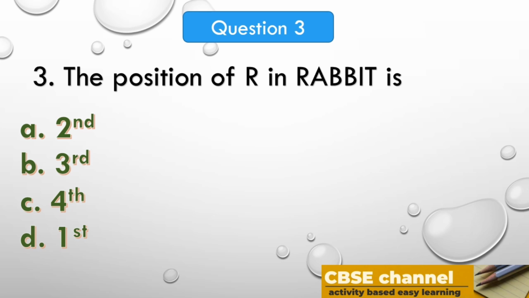Your time starts now. Time out. The answer is first. In the word rabbit, R is in first position.